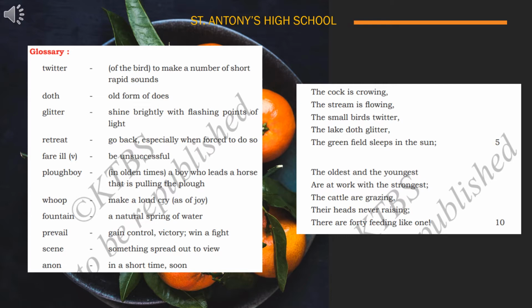To make a number of short rapid sounds. I think already you know how the birds make the sound, no? They start twittering, that is rapidly. Rapidly means continuously they start to make the sound. They start to twitter. Did you understand, children? That is making a short rapid sound. Continuously they are twittering. Okay, did you understand, children? Shall we move on to the second one?